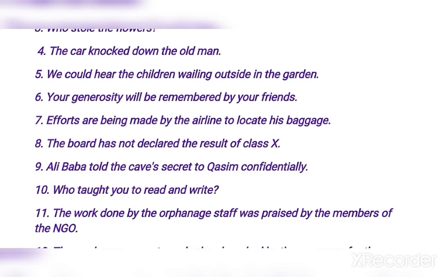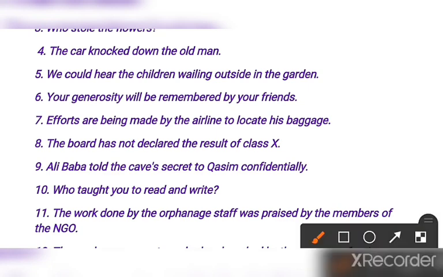Number 6 says, your generosity will be remembered. Will be remembered is given in passive, so you have to change it into active voice. It's very simple. You take your friend, because with simple future we use only be in passive.